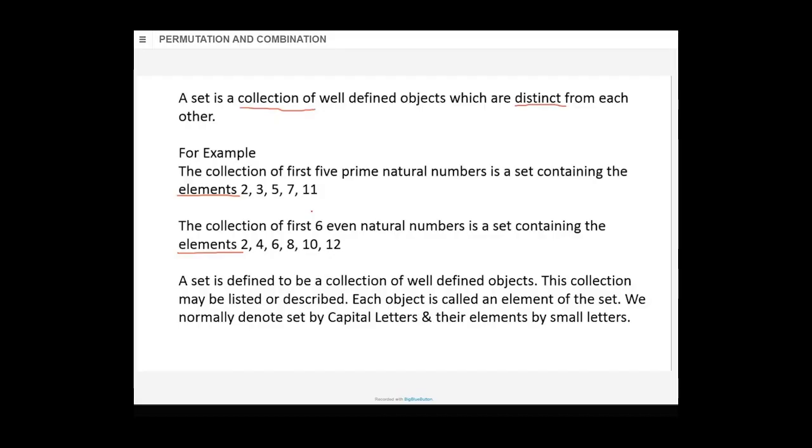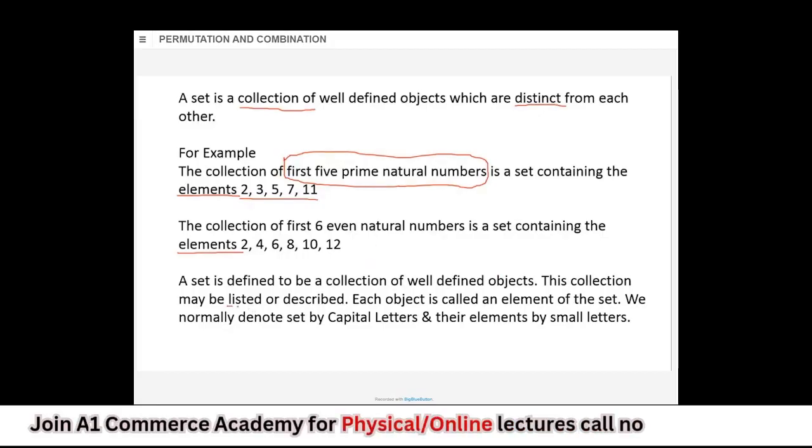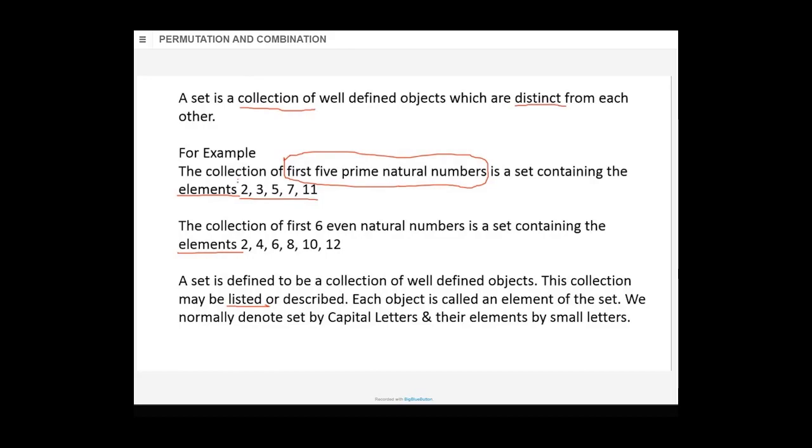It is said above, this collection may be listed or described. Either you list them, like earlier, this is listing. But instead of listing, this is described: first 5 prime natural numbers. This is description. So what it's saying is the collection is listed or described. What is listed? 2, 3, 5, 7, 11. This is the list. And this is a description: first 5 prime natural numbers. So it can be either described or it can be listed.